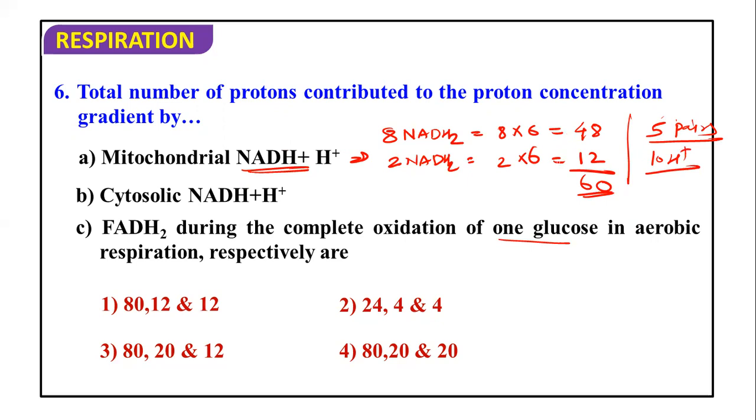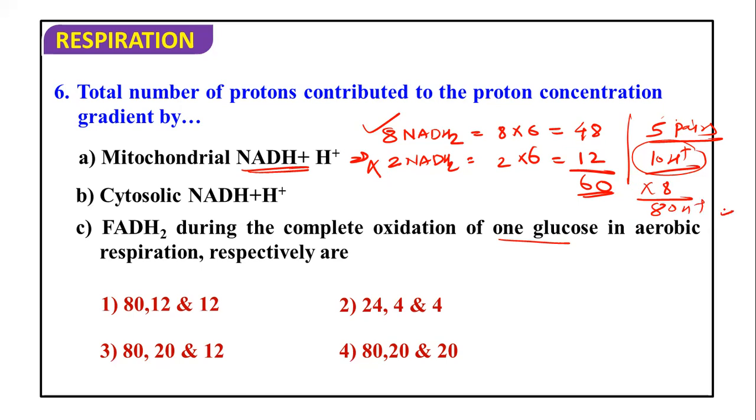In the NCERT diagram, both NADH2 and FADH2 are given. If according to this NCERT diagram we consider 10 H plus for 5 pairs of protons during one NADH2 breakdown, and here total 8 NADH2 are there in the mitochondrial matrix, if we do not count the glycolysis one, then this is going to be 10 into 8, so 80 H plus.